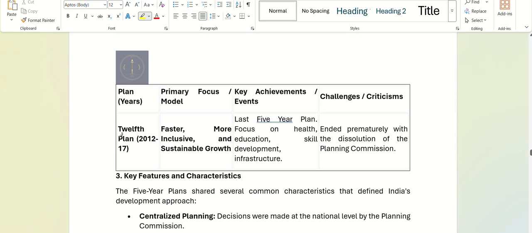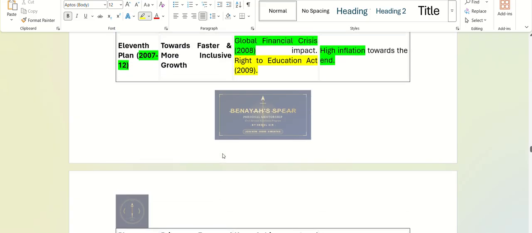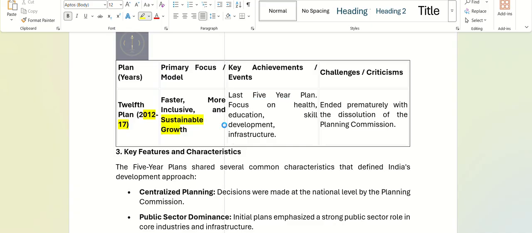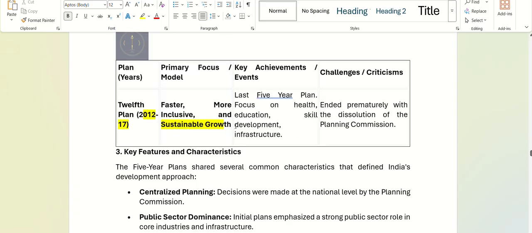And finally, the 12th plan comes into being, 2012 to 2017, focused on inclusive and sustainable growth. Before, there was no sustainable growth, but in the last one we see the word sustainable growth. Key achievement: it was the last 5-year plan, focused on health, education, skill development and infrastructure of the country.